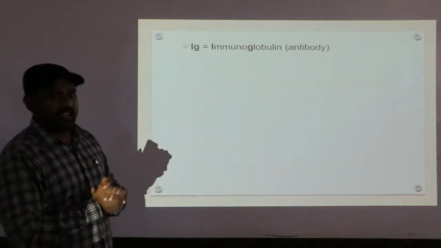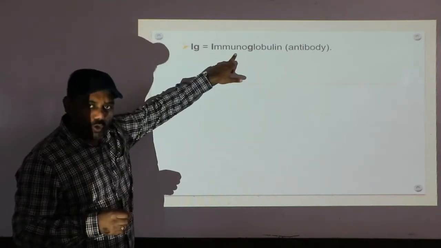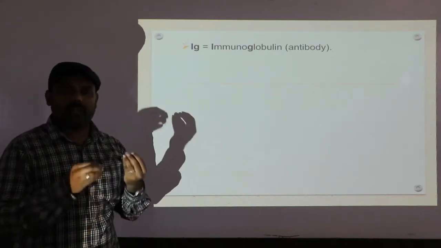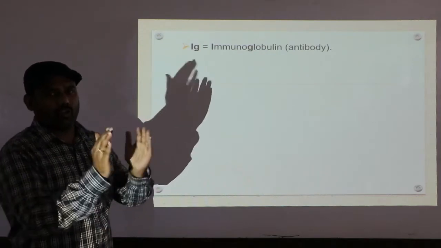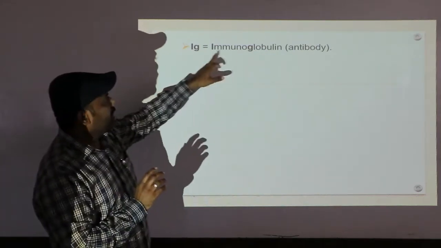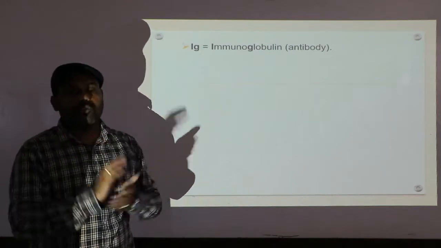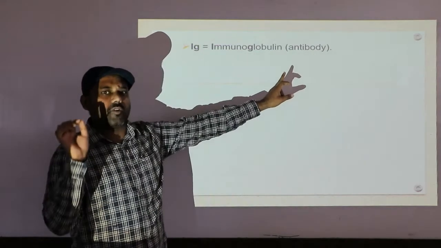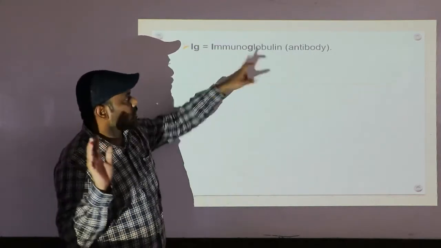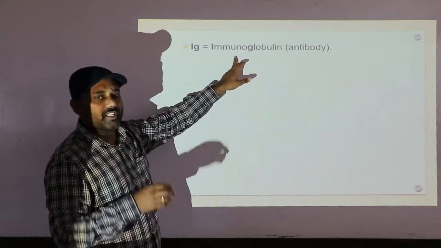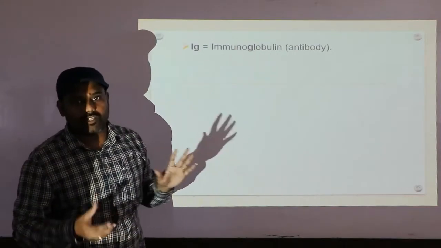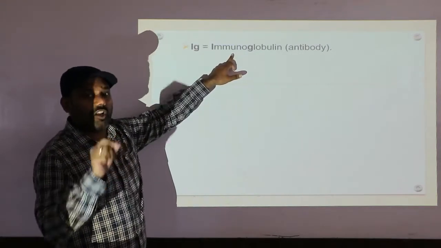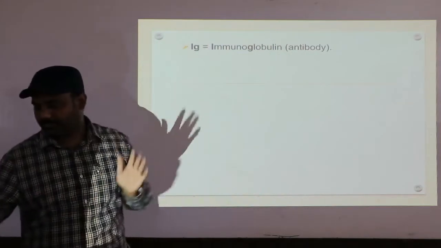Next comes Ig. As I told you, I stands for immuno, G stands for globulin. Globulin means proteins. Those globulin proteins play a very important role in immunity, so they are called immunoglobulin. Next, also called antibody. Very important: all antibodies are immunoglobulins, but not all immunoglobulins are antibodies. Do remember. Very clearly I am telling you, all antibodies are immunoglobulins, but not all immunoglobulins are antibodies.